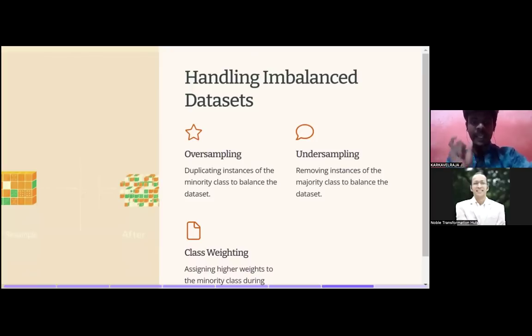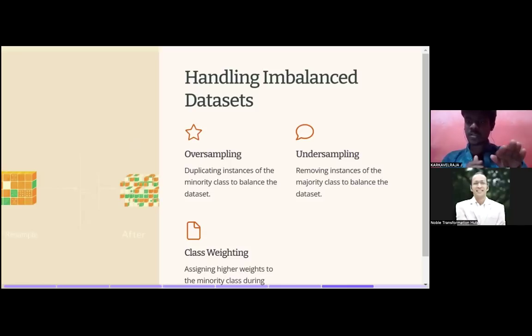Oversampling: duplicating instances of the minority class to balance the dataset. For example, we have a dataset where my problem statement is the classification of dogs and cats, and I have 100 data. From the 100 data, 70 images are related to dog and only 30 images are related to cat. With an oversampling technique, we have a minority class, that is cat, with only 30. I can project that to 70 by using data augmentation or a similar technique, so that both classes will be balanced.